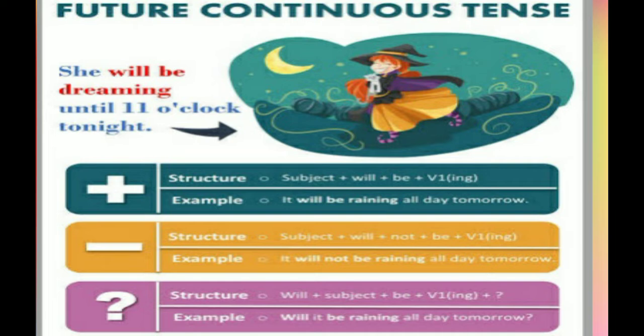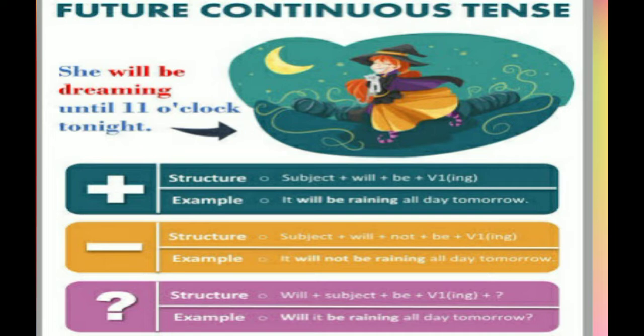Now we will see the sentence structure of an interrogative sentence. In interrogative, first we write will or shall, then the subject, then be, then the verb with ing, or you can say the present participle form of the verb, and then the rest of the sentence, and then obviously a question mark.